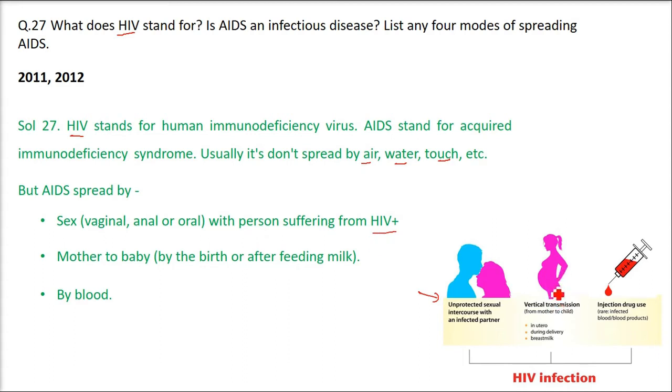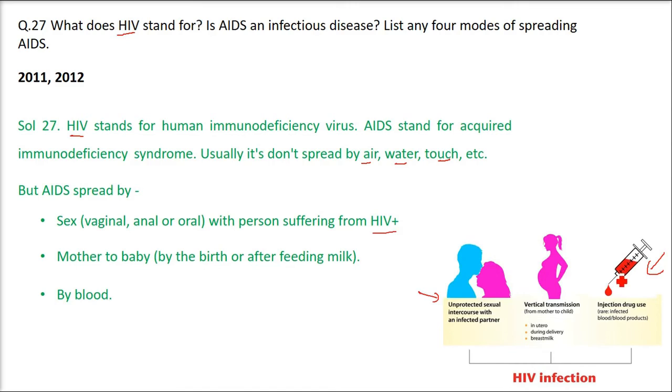Then comes mother to baby, by birth or by feeding milk, and blood transmission or blood injection drug use. If infected blood is given to an uninfected person, he may get the infection because of the infected HIV positive blood.